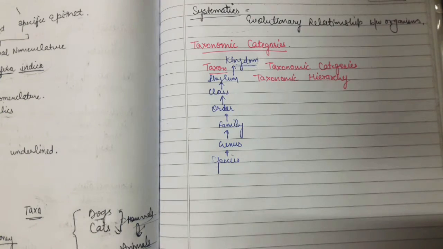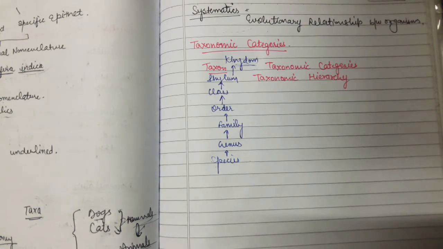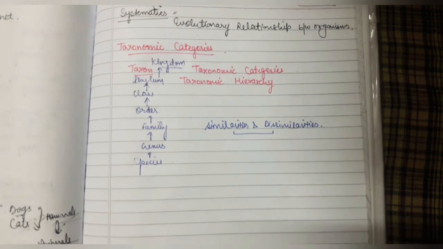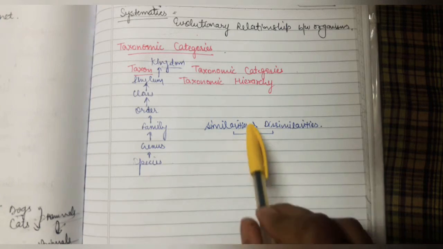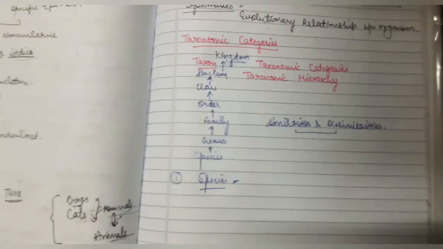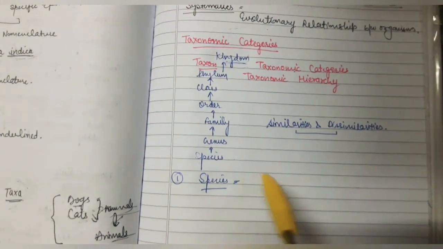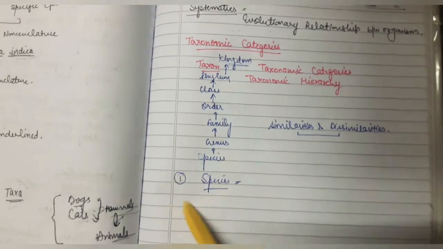The basic requirement for classification is the knowledge of characters of an individual or group of organisms. This helps in identifying similarities and dissimilarities among the individuals of the same kind of organism as well as other kinds of organisms. Similarities and dissimilarities in the characters help us classify organisms into different categories. Let's discuss each of these taxonomic categories one by one. First, the lowest one, is species.